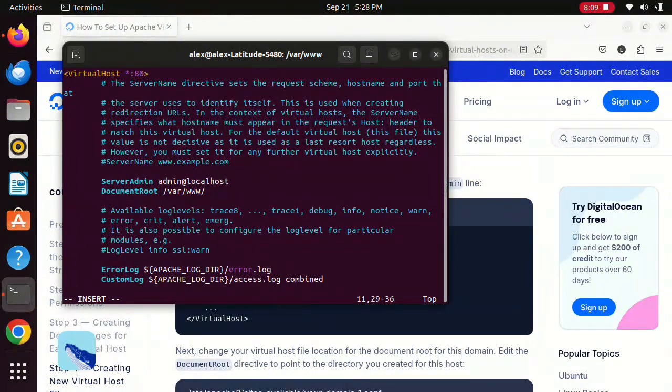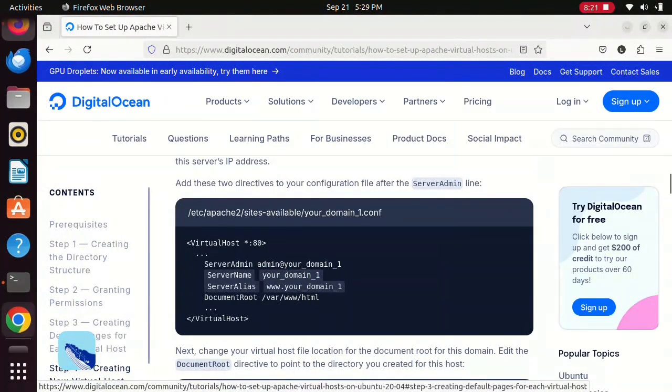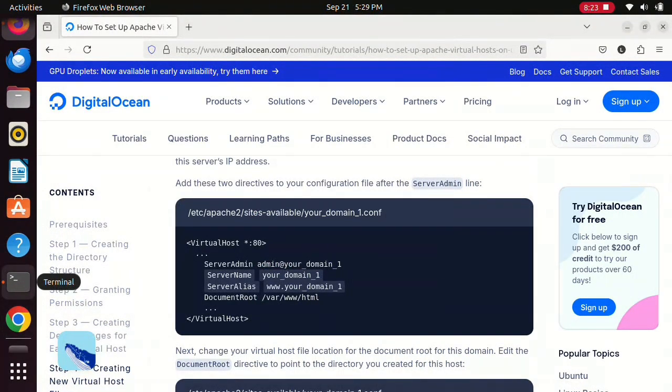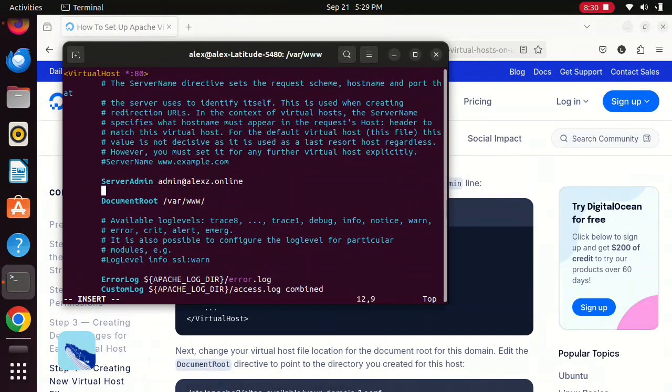Again, this is a very common procedure for those who are experienced in creating websites on Apache. So as I said, just change the server name and the server alias and the root, of course. You need to make sure that that is all replaced. And by the way, make sure that everything is correct.